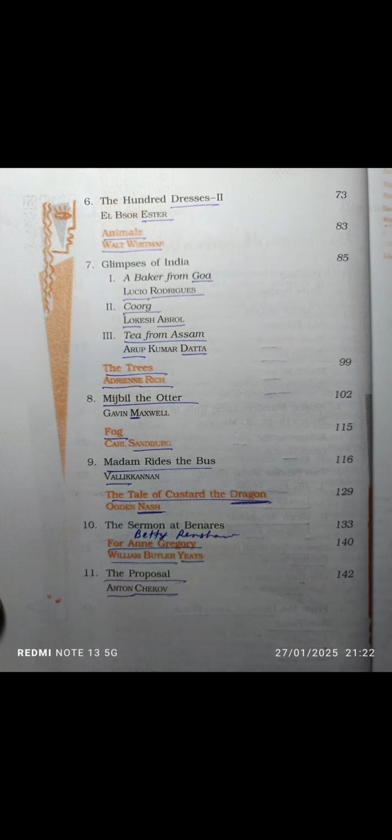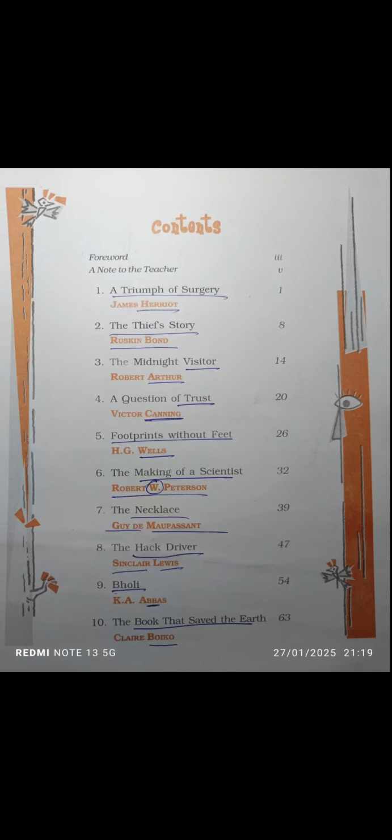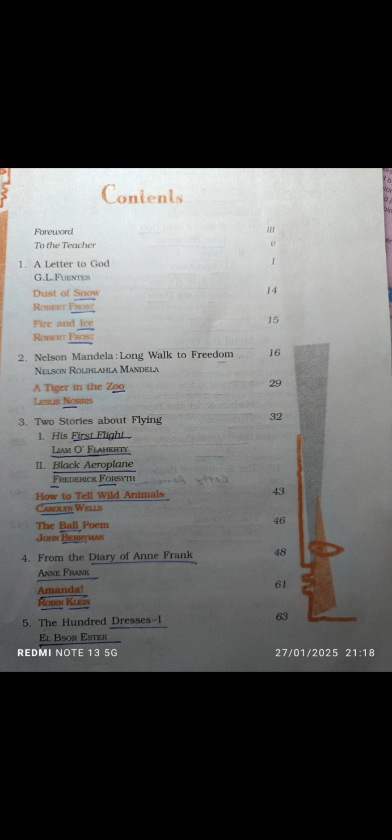First, let's talk about First Flight. The first chapter, A Letter to God, is a story written by a Mexican writer, and how do we get that? We get that from the currency used, pesos. G.L. Fuentes is a Mexican name, and he's a Mexican writer. So A Letter to God has been written by the Mexican writer G.L. Fuentes.